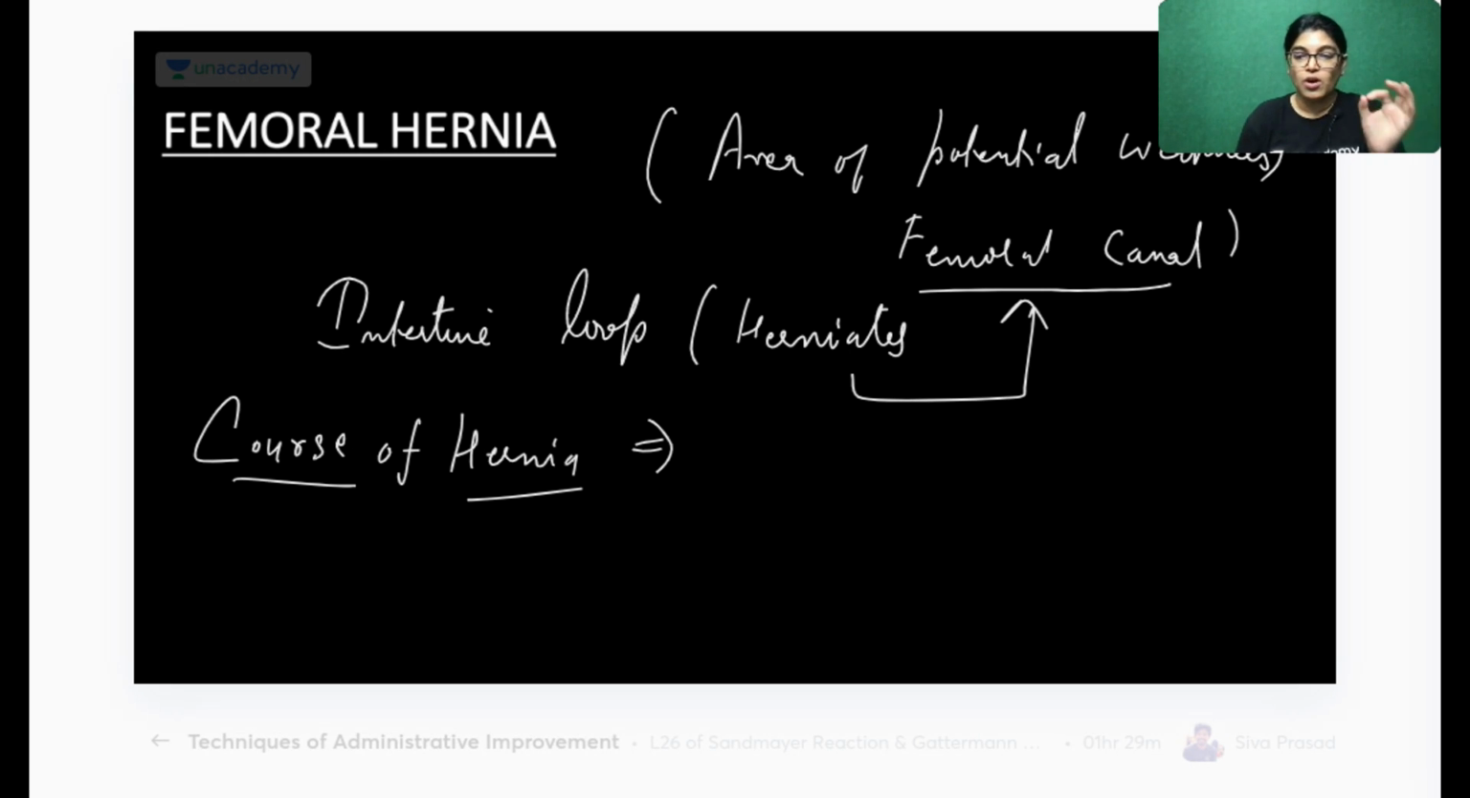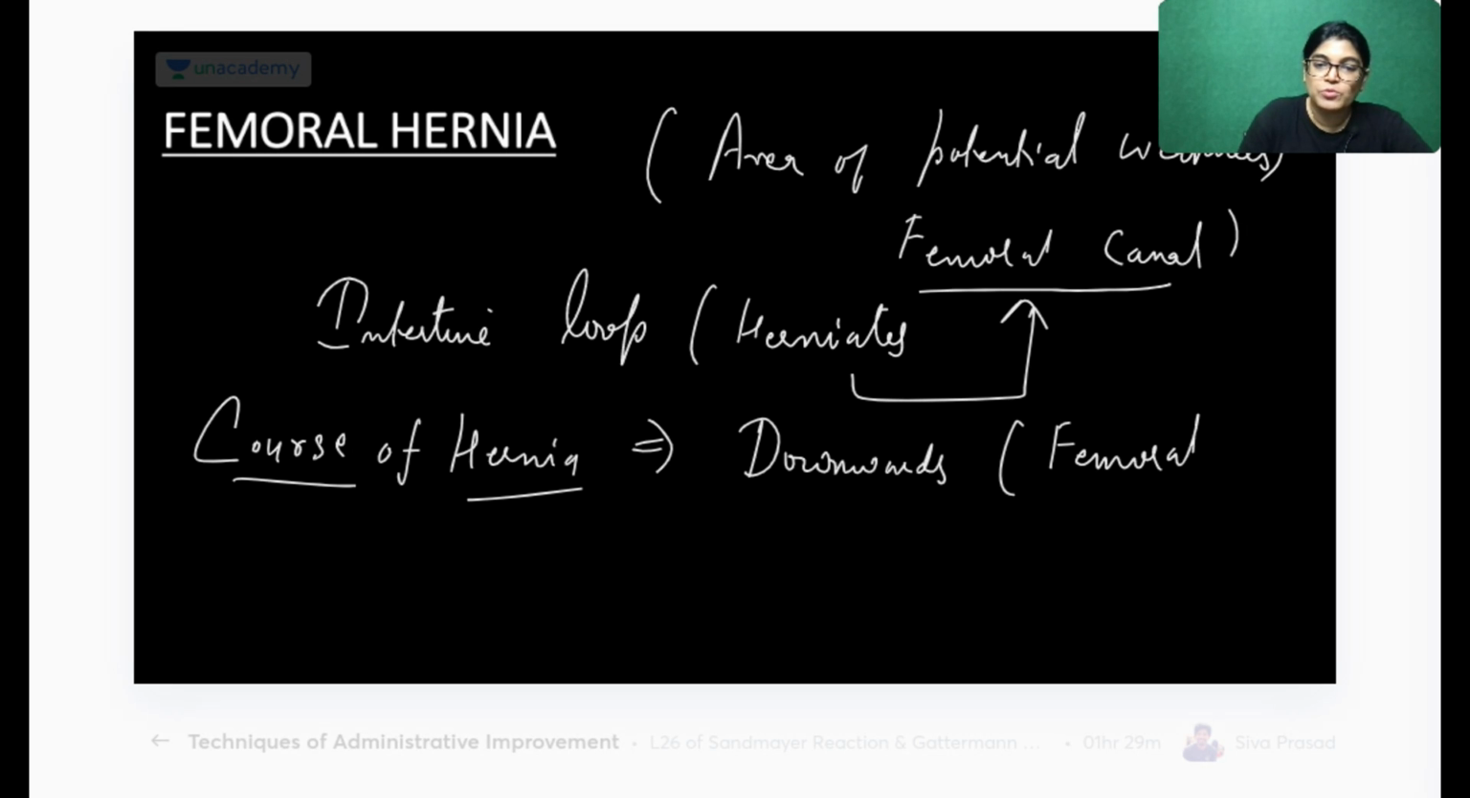So the first thing is that you should also know the course of the hernia. I am talking about the herniated loop. What is the herniated loop? The intestinal loop from the abdomen area has come inside the femoral triangle region. So, course of hernia, write down. It first passes downwards, in the direction of the femoral canal. So where will it go first? It will go downward in the femoral canal. This is the first direction.